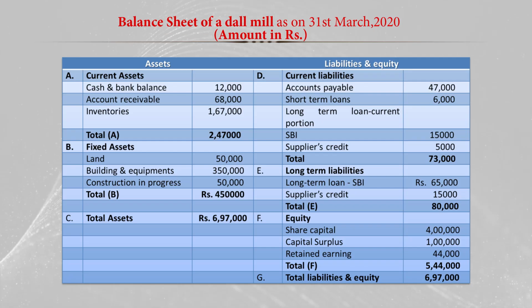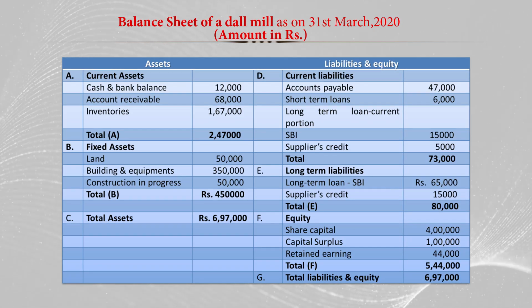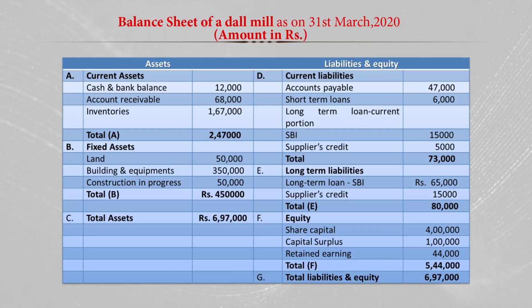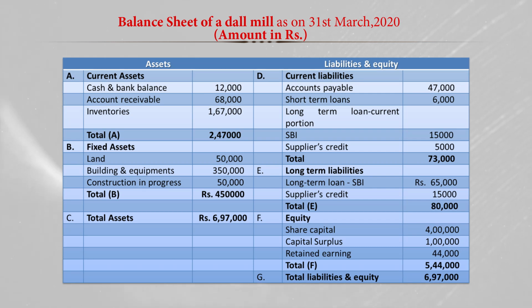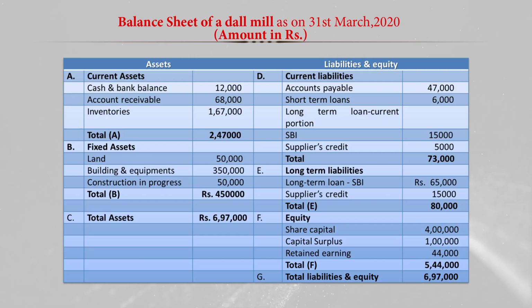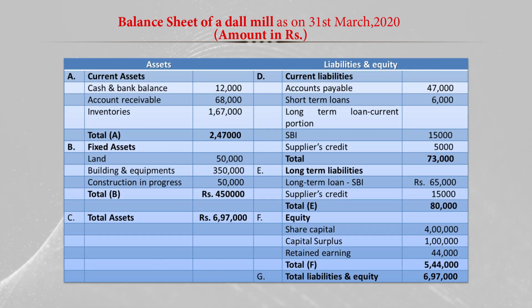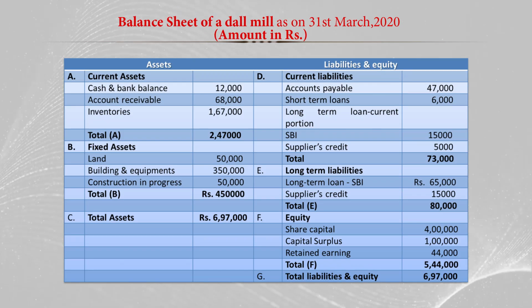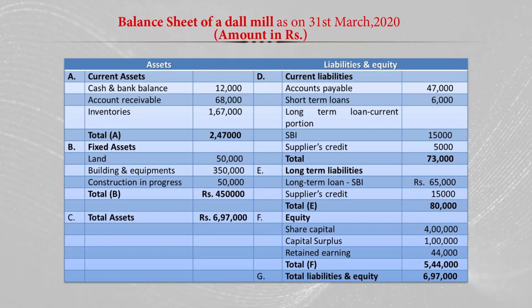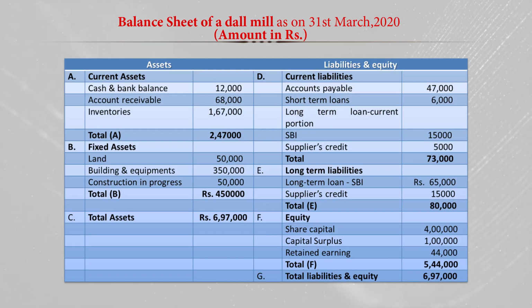We have taken a long term loan from the SBI, of which 65,000 has to be paid, and then supplier credit is also 15,000. So, total long term liability is 18,000. And now we will move to the equity. So, share capital is 4 lakh rupees, and then capital surplus, the money we have already reserved as capital, is 1 lakh rupees, and retained earnings. The profit we have earned earlier, which we have already invested in the company, is 44,000.